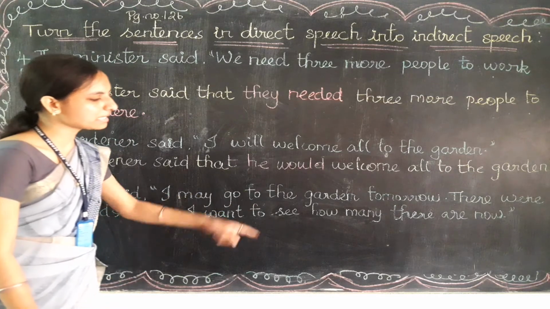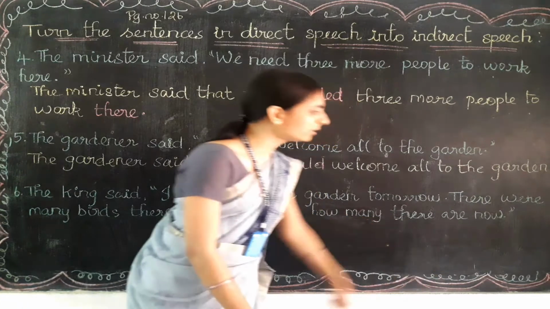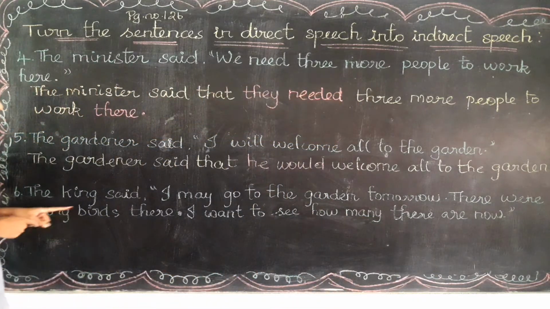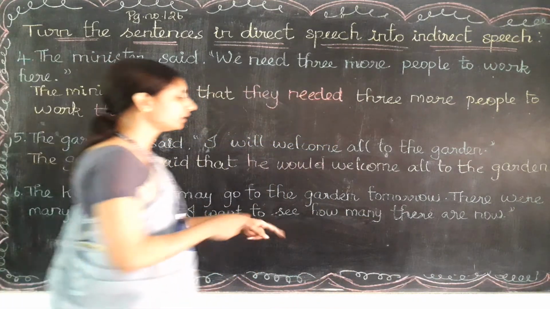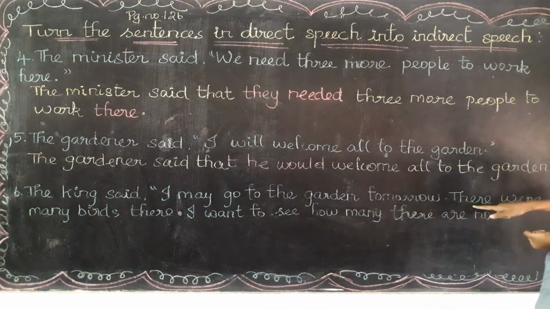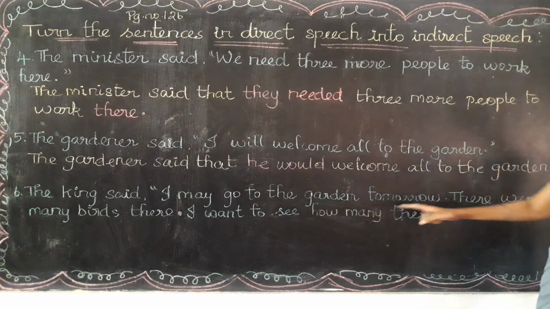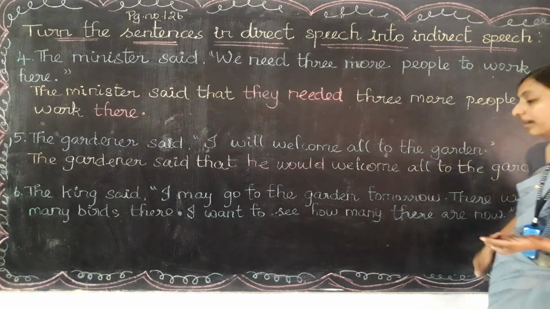I want to see how many there are now. I repeat again. The king said, I may go to the garden. I may go to the garden tomorrow. There were many birds there. I want to see how many there are now.